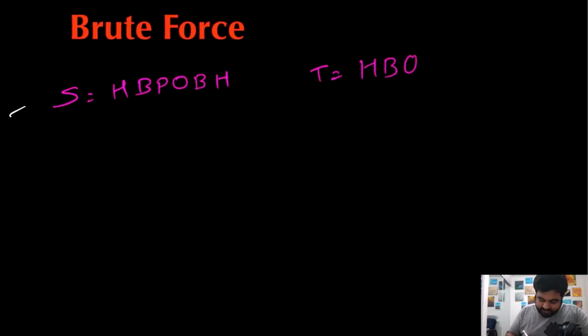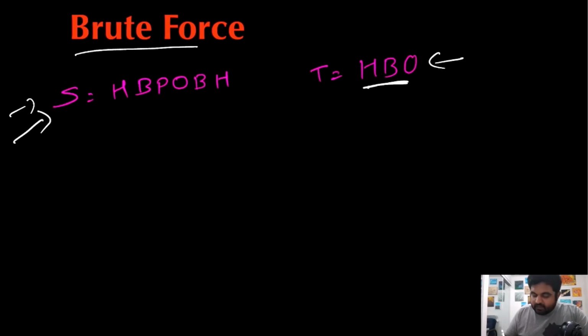Suppose this is the S and this is the T we are given. We are looking for a substring inside this given S which contains all the letters of this T, and we need to find the minimum length substring for that. We can clearly see that there is one substring, HBPO, which contains all of the elements present in T, but the smallest substring we need is actually OBH, which contains all the elements of this T and has the smallest length.